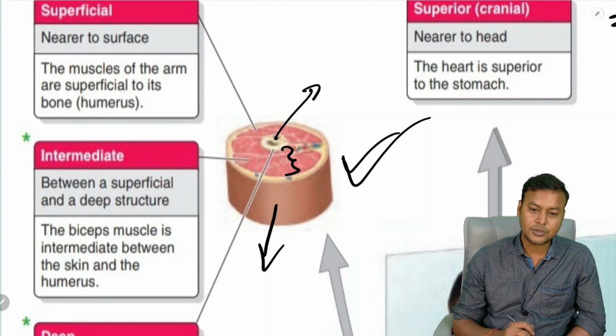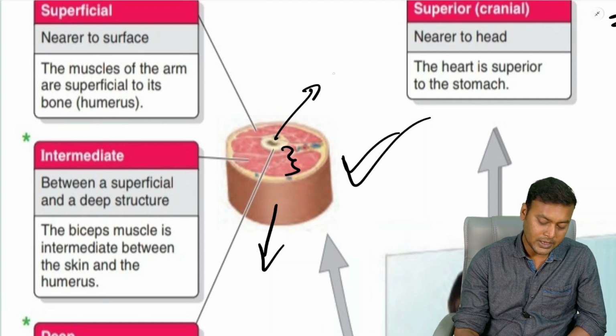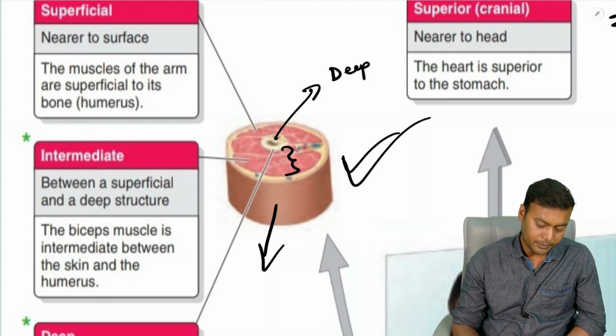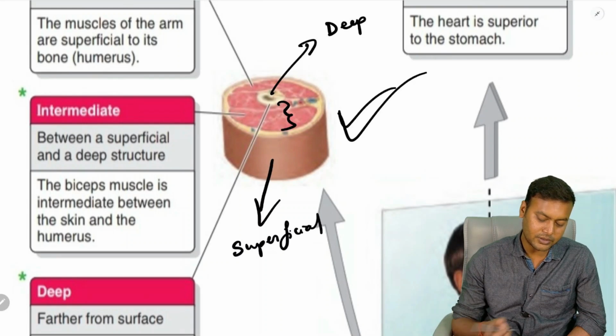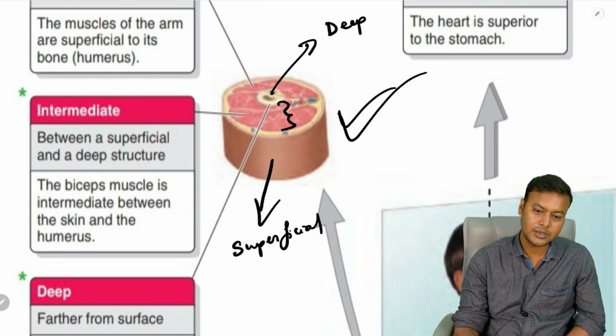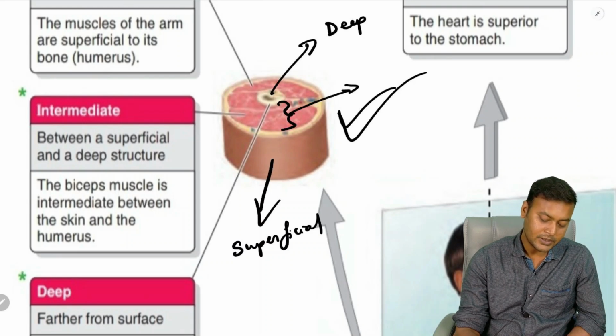So the structures which are present in the center, these are known as the deep structures. Structure at the periphery or towards the outside, these are known as the superficial structures. And in between, whatever is lying, that is in this case the large number of muscles, these are the intermediate structures.